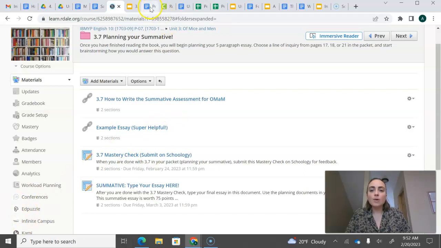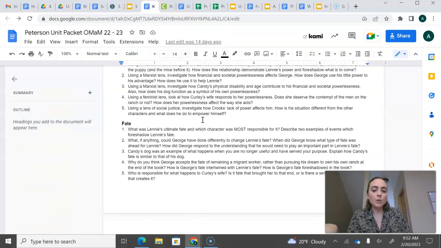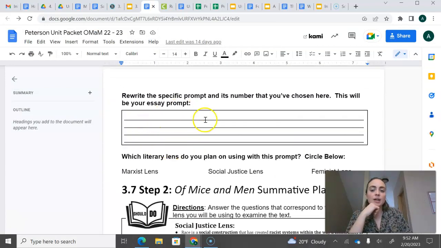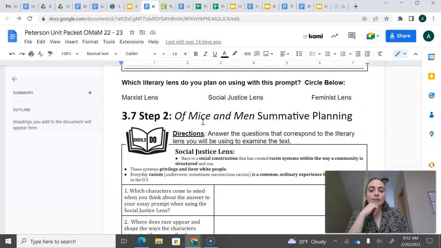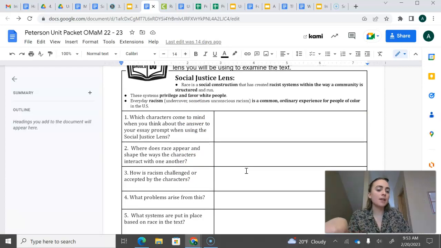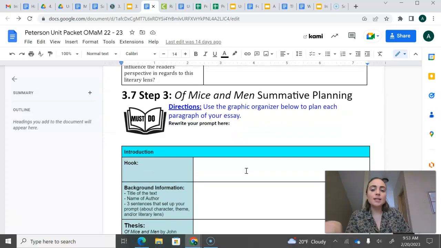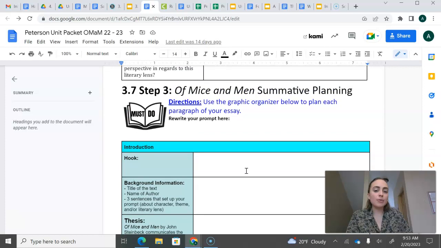And then I want you to go to the packet. You're choosing your line of inquiry here. That is going to become your essay prompt. Then you're choosing which lens you're going to focus on, so circle which one you will choose. The should do is to answer these questions based on the lens that you're using. So you would only have to answer for the social justice lens if that's the one that you're doing. And this is the must do, 3.7 step 3 in your packet.